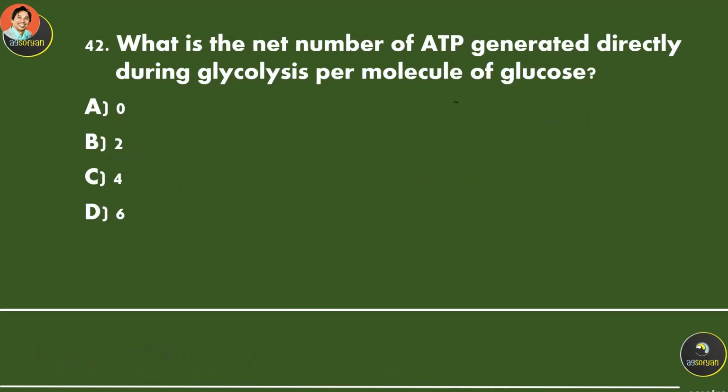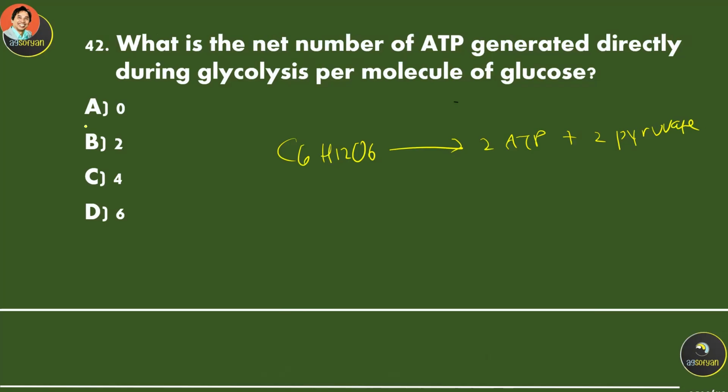What is the net number of ATP generated directly during glycolysis per molecule of glucose? During glycolysis, only 2 ATP are produced, plus 2 pyruvate.